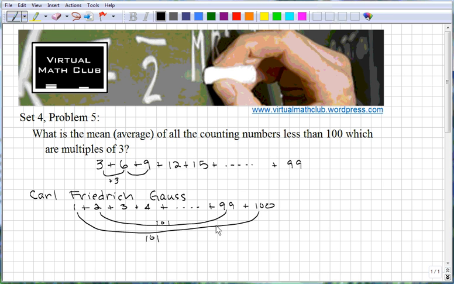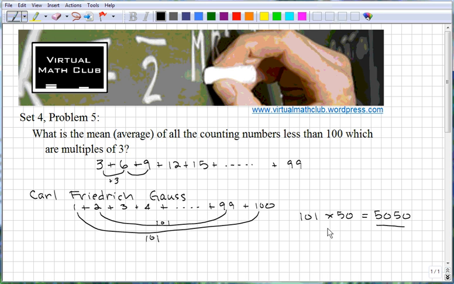And so essentially you'll have 50 pairs. You've got 100 numbers, so you'll have 50 pairs of 101. So all he did was take 101 times 50 and got 5050. You see how he did that? Neat trick, I tell ya. Very neat trick. But that's not the answer to our question, of course.